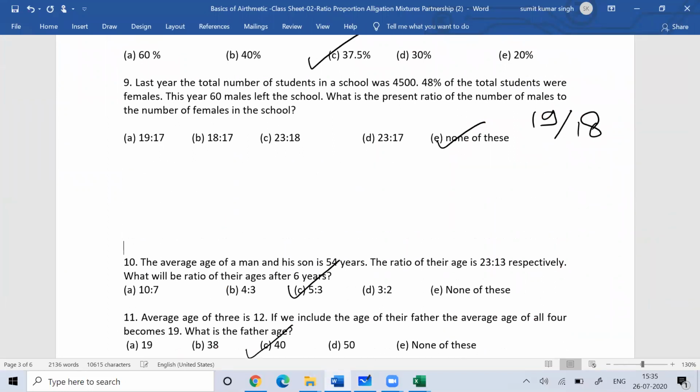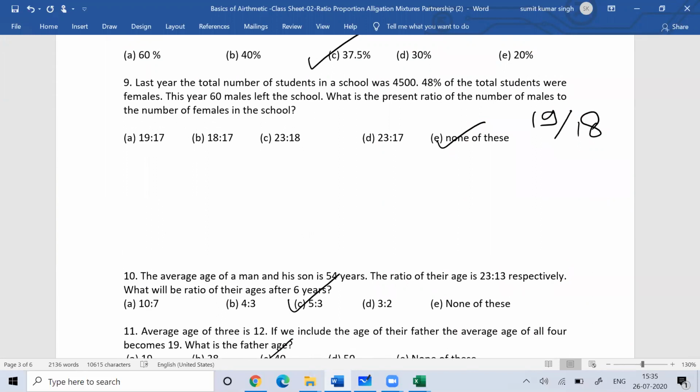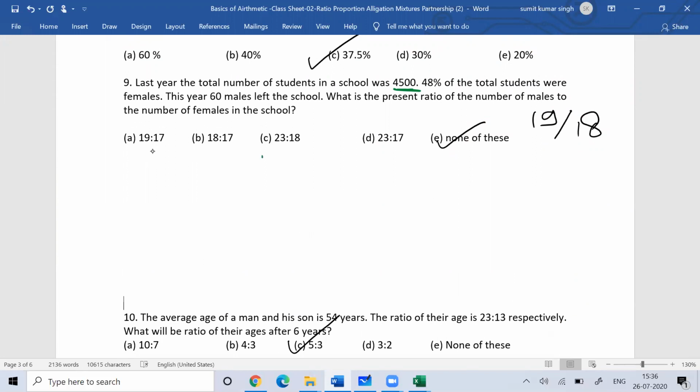Last year, the total number of students in the school was 4500. 48% of the total students were female. So 4500, female were 48%. 48 means 50 minus 2%. 50% of this is 2250.